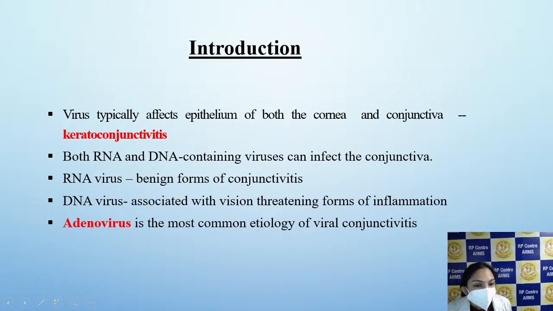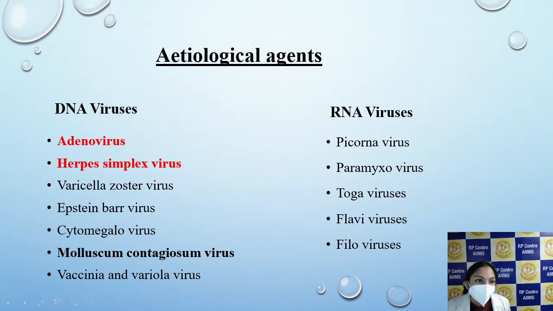The RNA viruses typically result in a benign form of conjunctivitis, whereas the DNA viruses are associated with vision-threatening forms of inflammation. Adenovirus is the most common etiology of viral conjunctivitis and contributes to approximately 65 to 75% of the whole of the cases. Now, the DNA viruses are mainly the adenovirus, the herpes simplex virus, molluscum contagiosum viruses, and varicella zoster, Epstein-Barr, cytomegalovirus, and vaccinia and variola viruses.